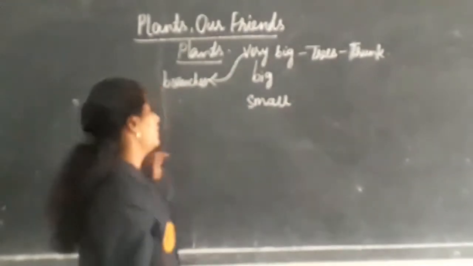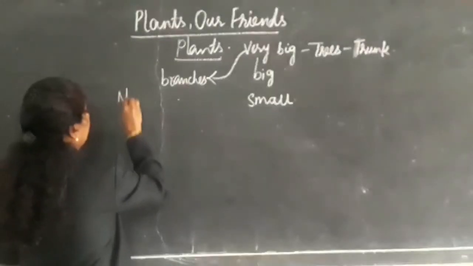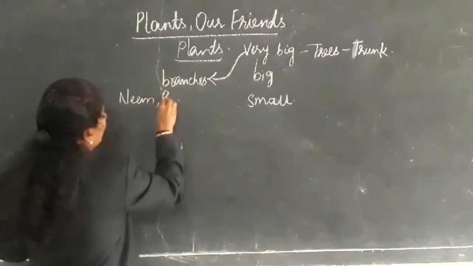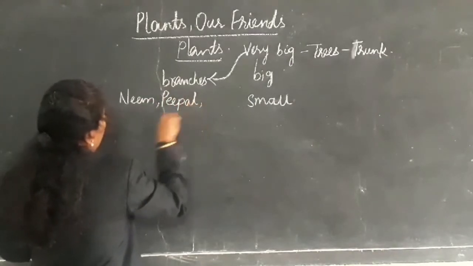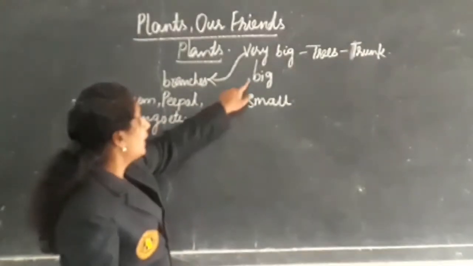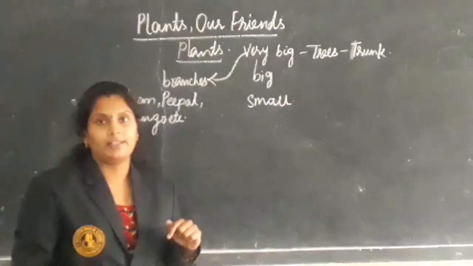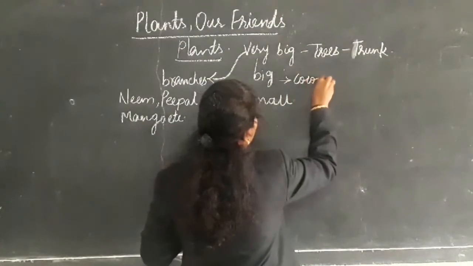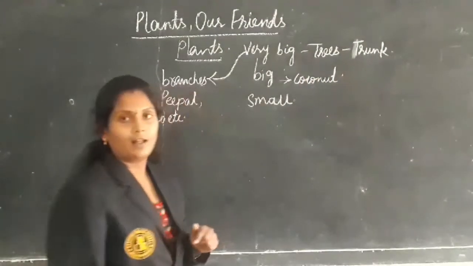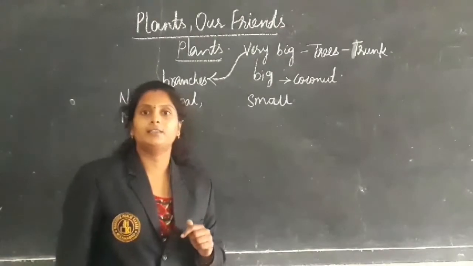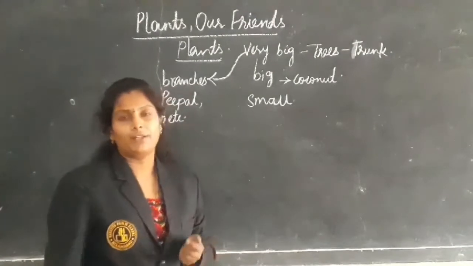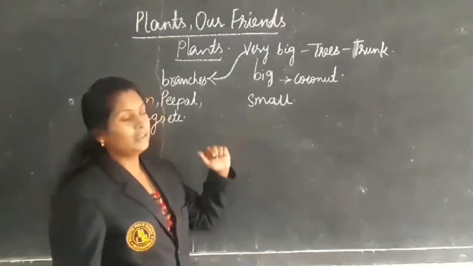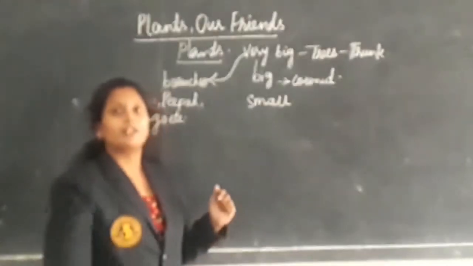Which are the examples? Come on, tell me. Neem tree, peepal, mango, etc. These are big trees. Next, coming to the other trees, we can say coconut, etc. A few coconut trees, lemon trees, etc.